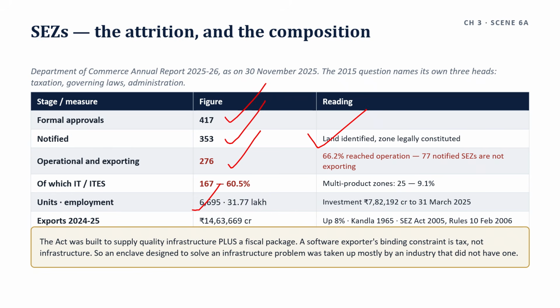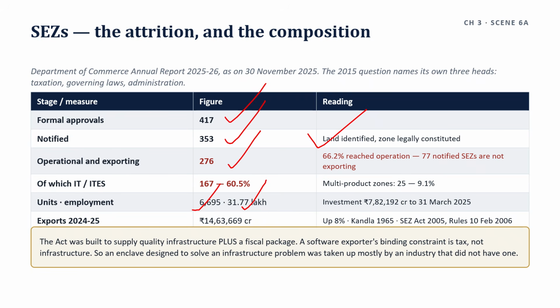Employment 31 lakh 77,893, of which 30 lakh 43,189 is incremental after February 2006.